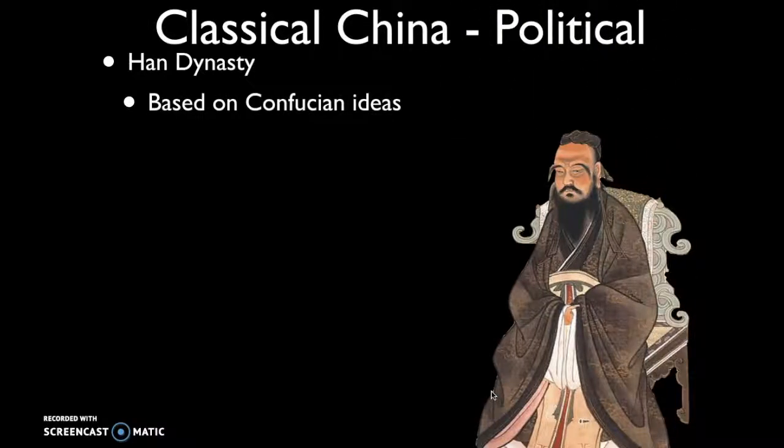Now, the Han is going to base their dynasty on the Confucian school of thought, on the ideas of Confucius. So, if you will recall, Confucianism is based on the idea that you create order in society by having everyone know their proper place in society and to perform a series of rituals.